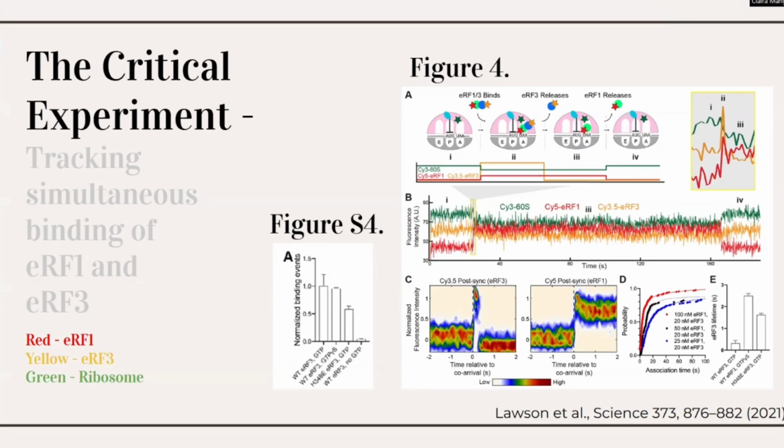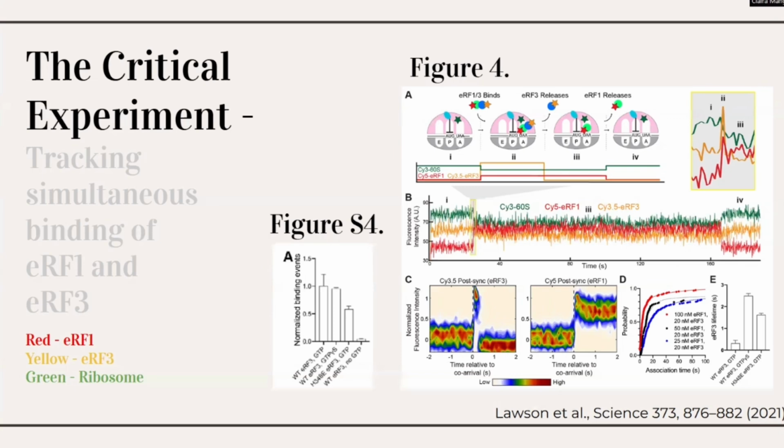The initial binding and delivery of ERF1 to the ribosome at the stop codon is arguably the most critical step in translation termination because it directly precedes and is absolutely essential for the subsequent hydrolysis of the peptidyl tRNA bond. Without the correct positioning of ERF1 at the ribosomal A site, the reaction required for peptide release can't be properly initiated.